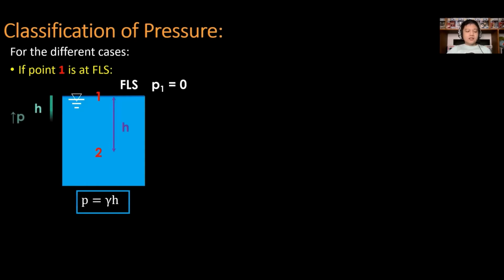So it indicates that as the depth of fluid increases, the pressure increases, because the pressure P is directly proportional to the depth H. For example, when you dive in a body of water, as you go deeper, you will feel the increase of pressure in your head.